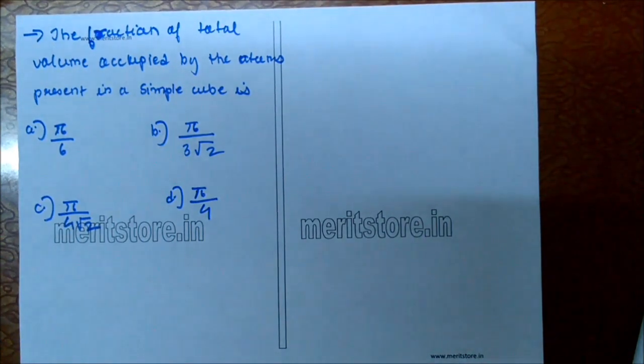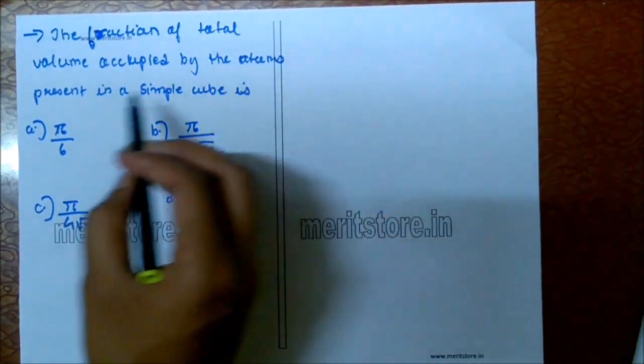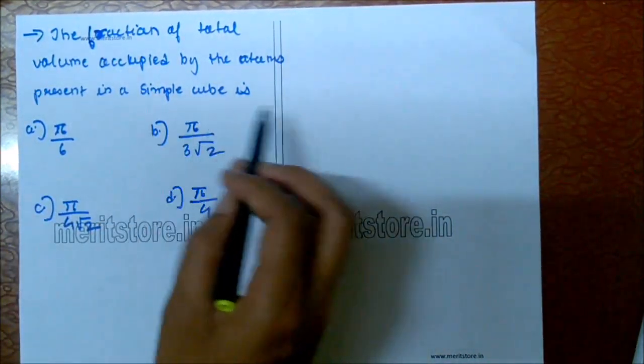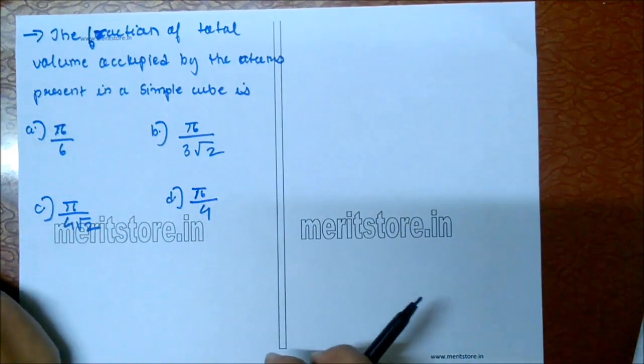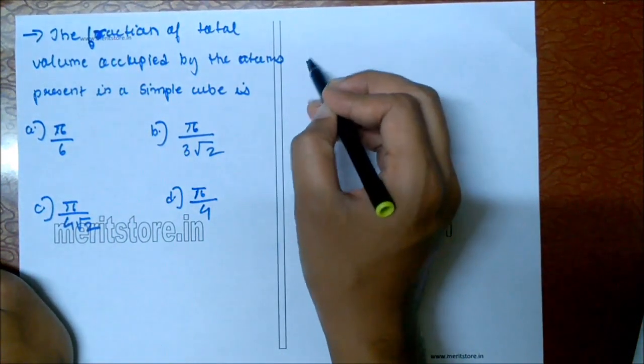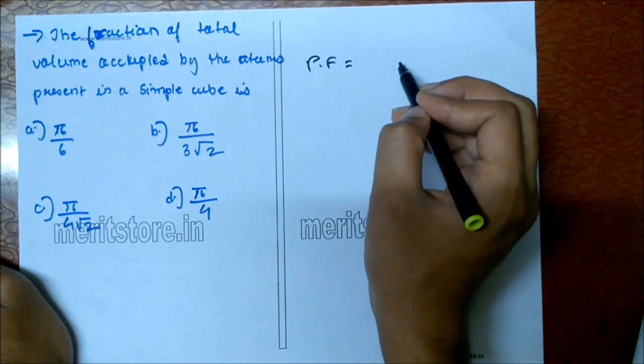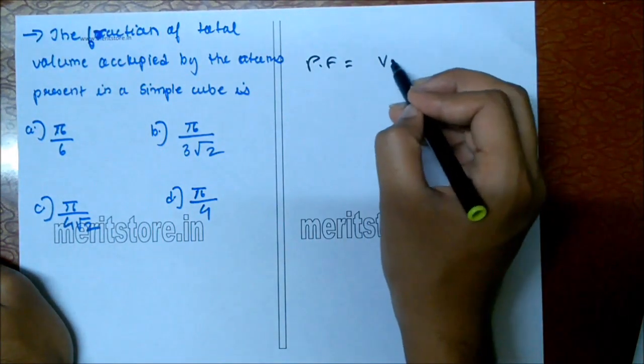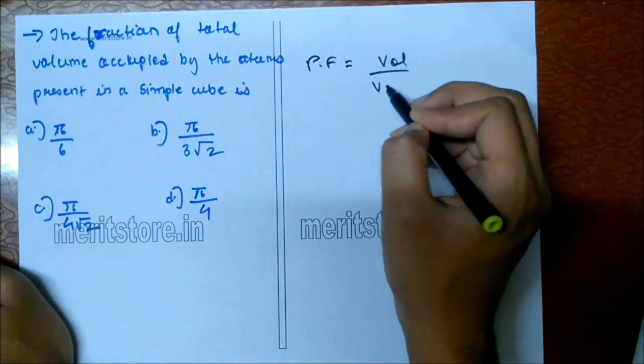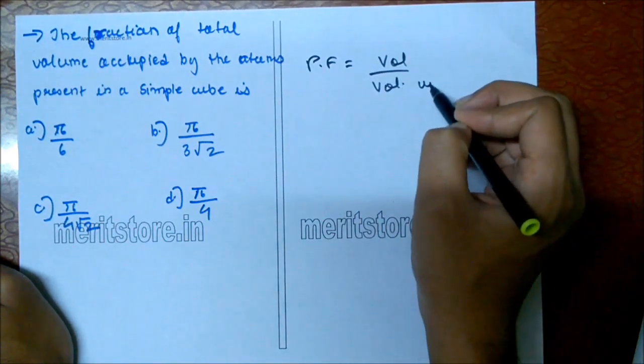The fraction of the total volume occupied by the atom present in a simple cube is. So the fraction we can find is equal to volume occupied by atoms in a unit cell divided by volume of unit cell.